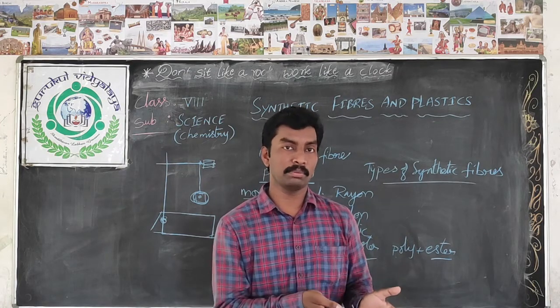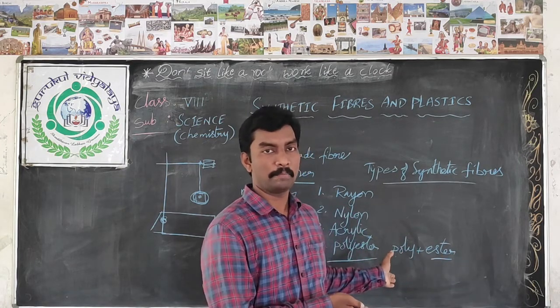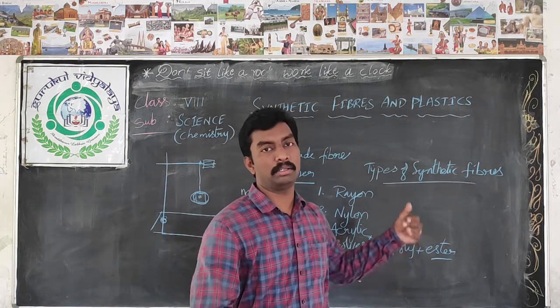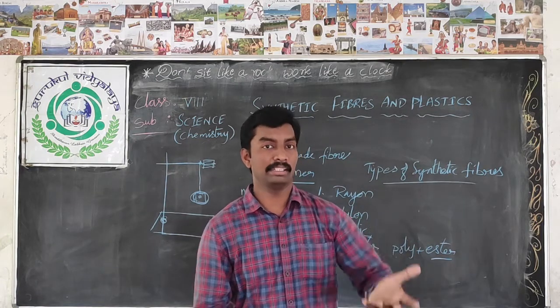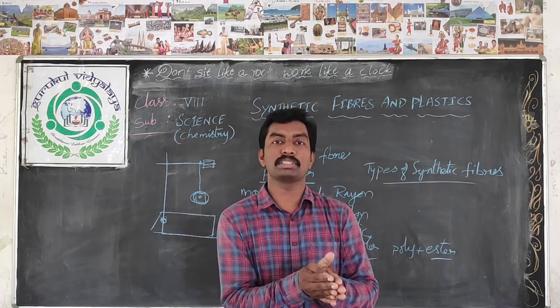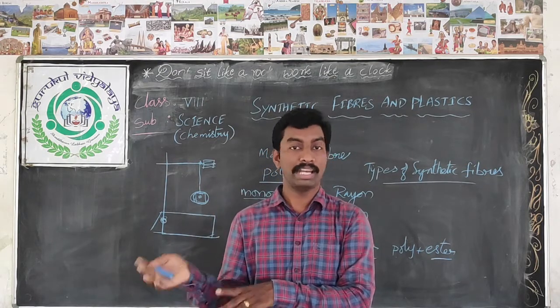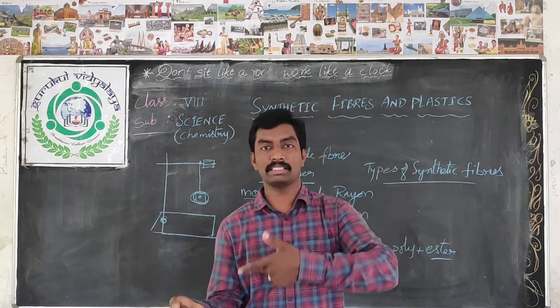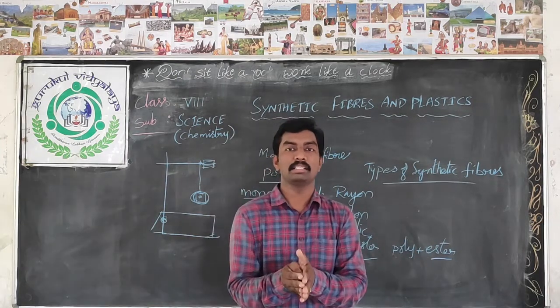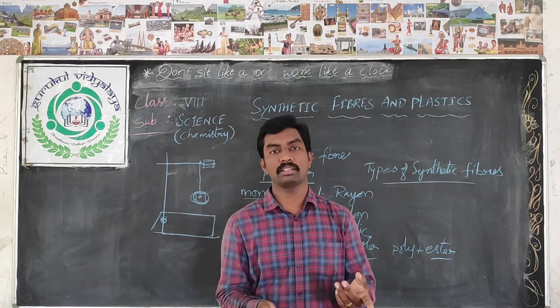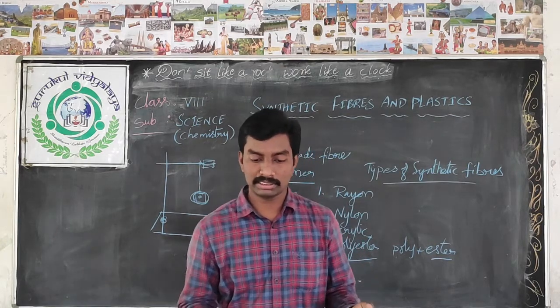Terylene is a chemical, that means it is a synthetic fiber. That terylene is used to blend with the cotton-made fiber, a natural fiber. So synthetic and natural fiber both are combined here, and we call it terrycot. Okay, children, do you understand? Like this,